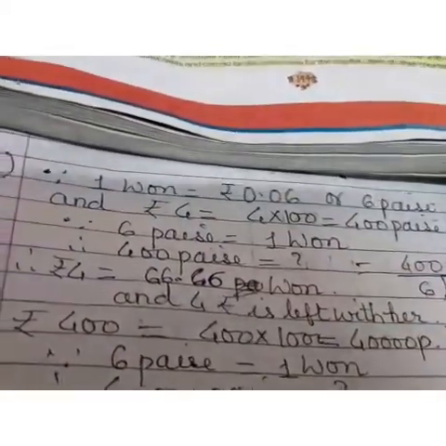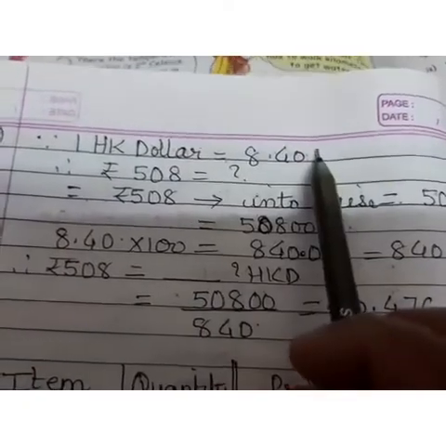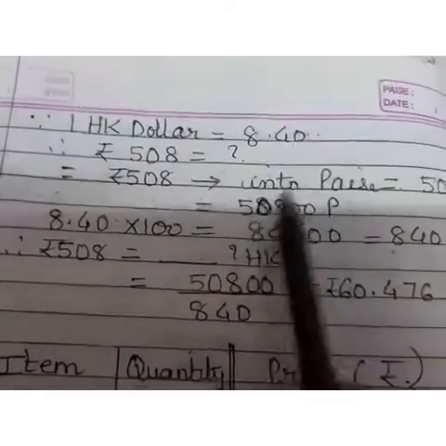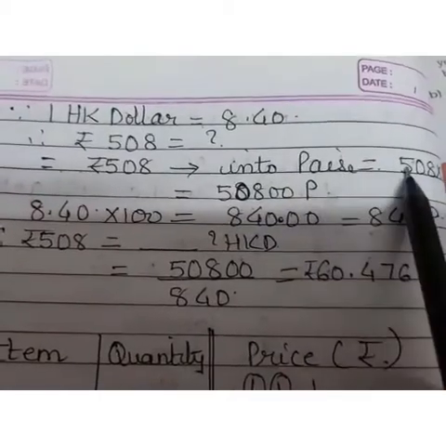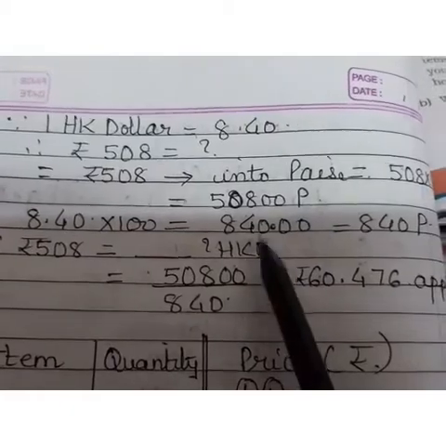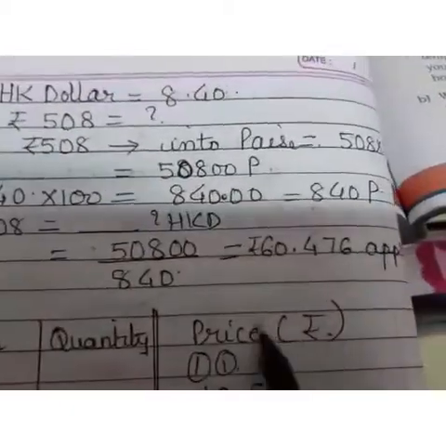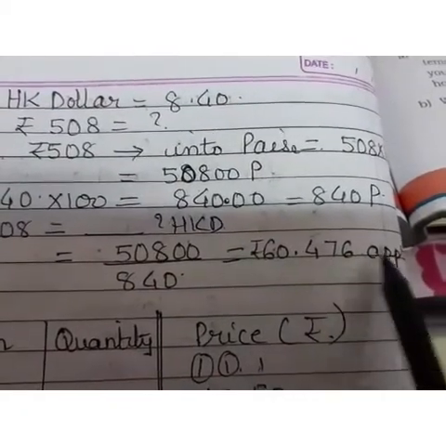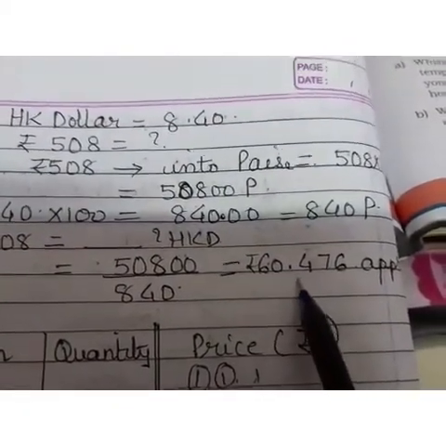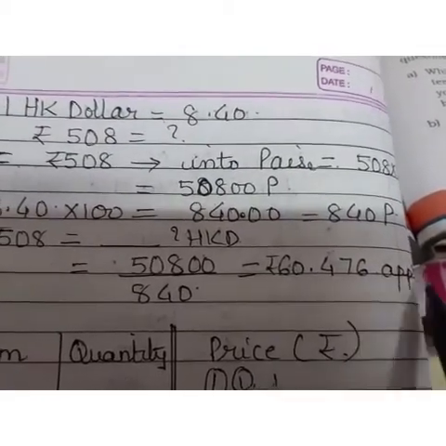Now we have to see how much she is going to get for the 508 rupees for Hong Kong dollars. 1 Hong Kong dollar is 8 rupees and 40 paisa. So 508 will be how much? Convert this 508 into paisa, and 8 rupees 40 paisa also convert it into paisa. So 50800 divided by 8400. So it is roughly 60.476 approximately. That will continue. So 60.476 approximately. Now the next question is question number 2.